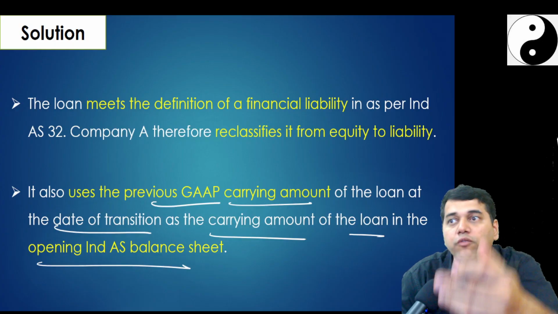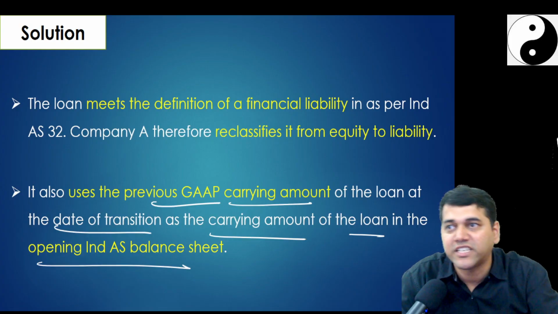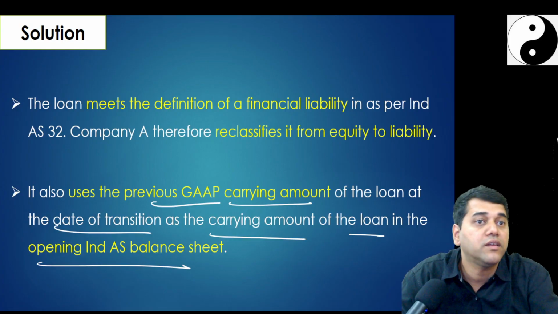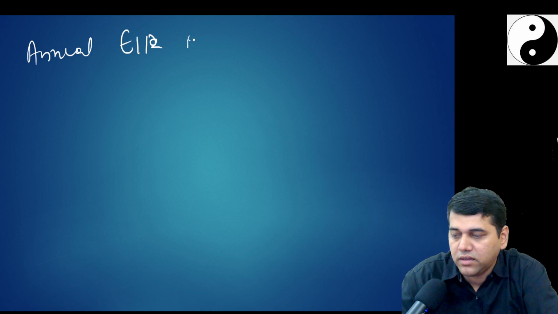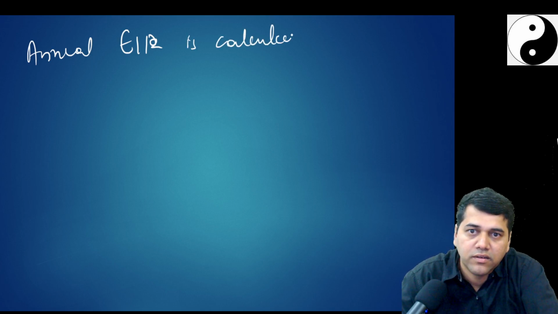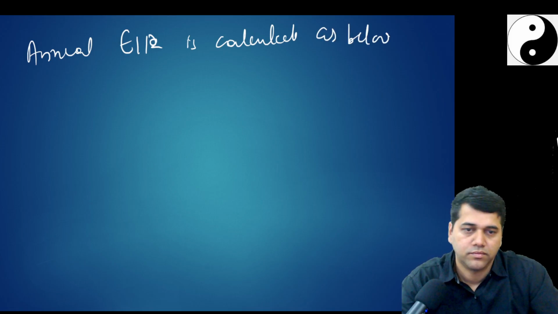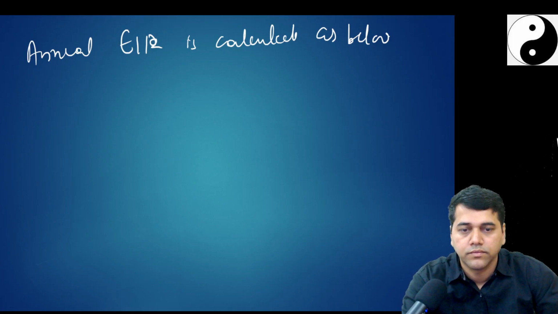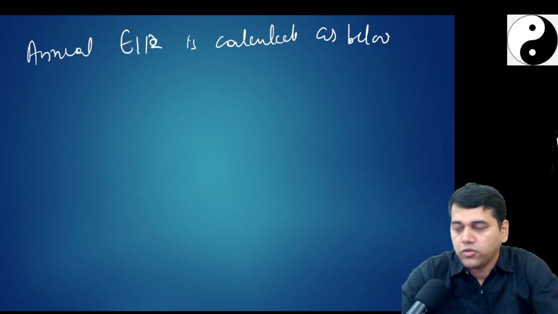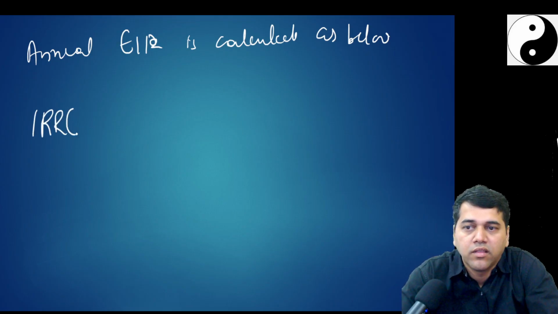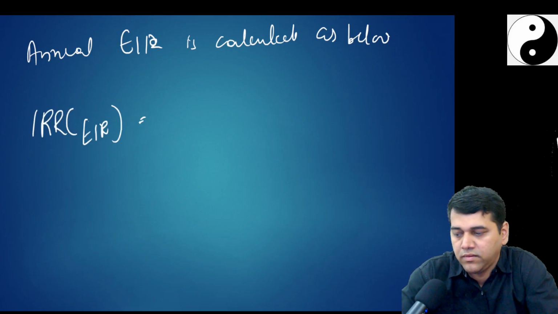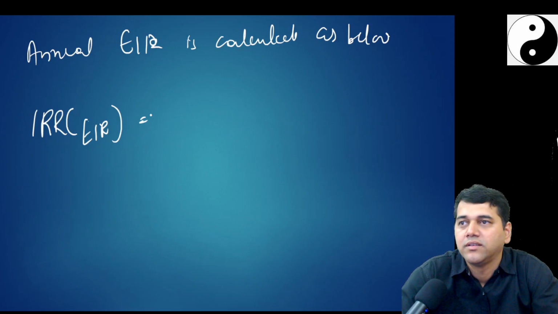Now, 0.25, what to do? Going forward, you have to charge it as an interest expense. So we need an EIR. So the annual EIR is calculated as below. What is my IRR or EIR? Can you tell me, students? Easy, no?